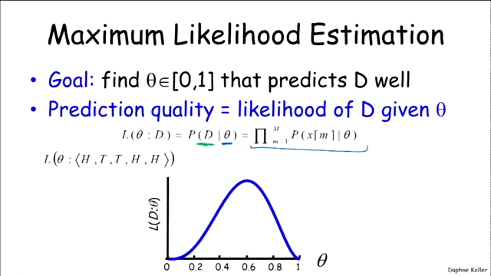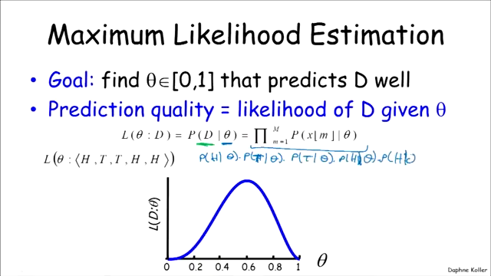If we actually write down what this probability function looks like, it's going to be the probability of getting heads given theta times the probability of getting tails given theta times the probability of the second tail times the probability of heads times another probability of heads.